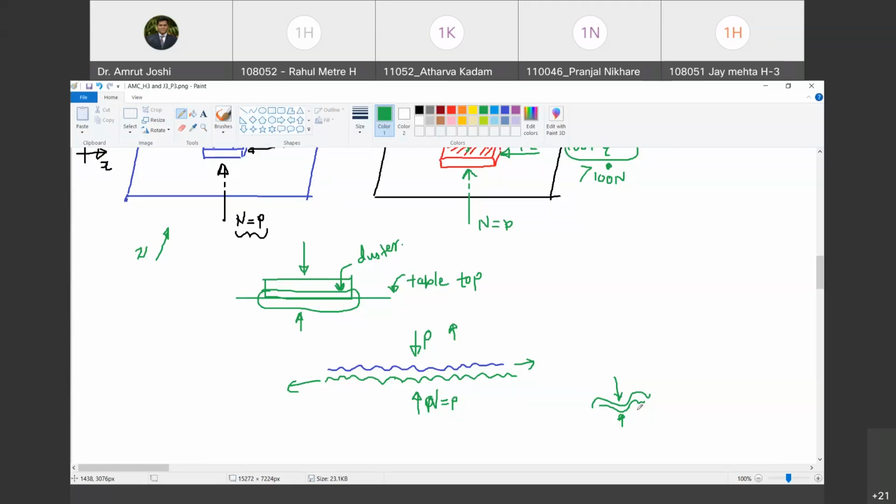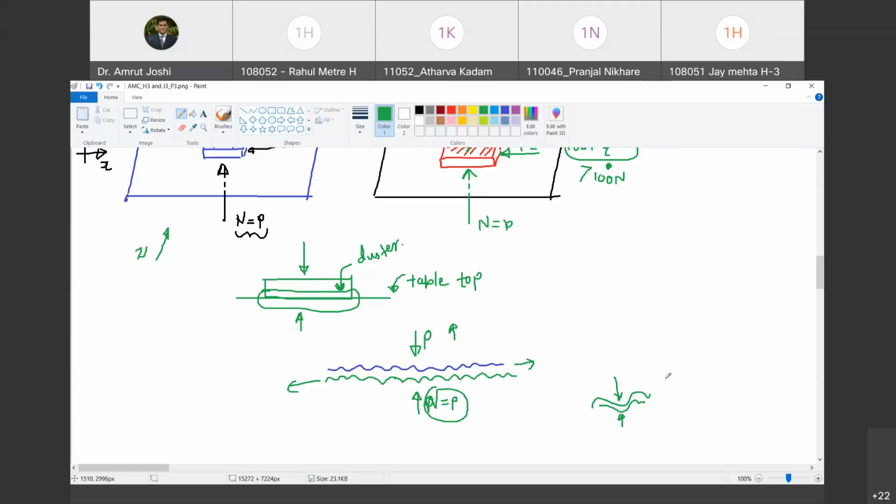Yes. Okay, so here there are two things important. One, whether normal reaction is zero or non-zero. If it is zero, there is no engagement of crest and trough of two surfaces in contact, and therefore there is not going to be any sliding resistance. That is first thing. Second thing, as I go on increasing P, N also goes on increasing, but more than N, I am interested in the pressure under which this engagement has been achieved between the crests and troughs of two surfaces in contact. Do you agree with me?